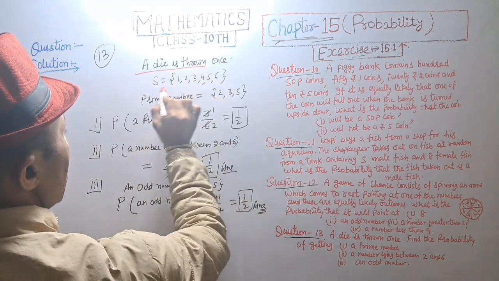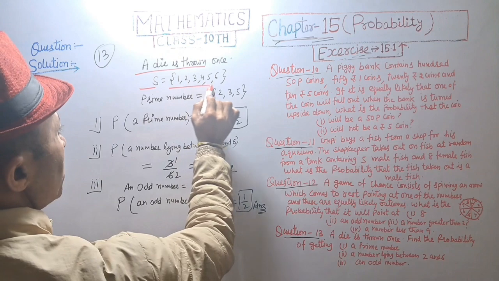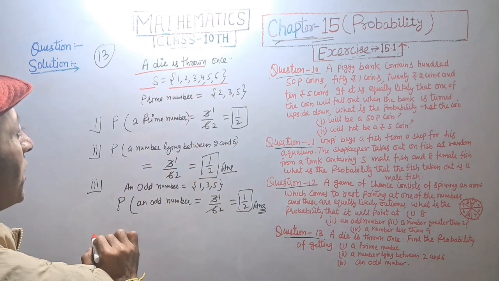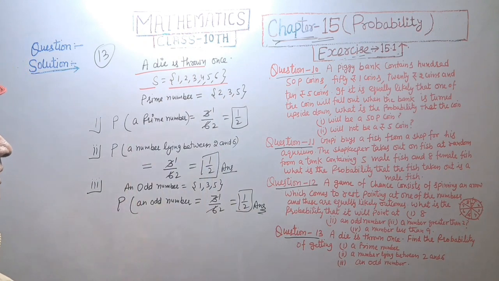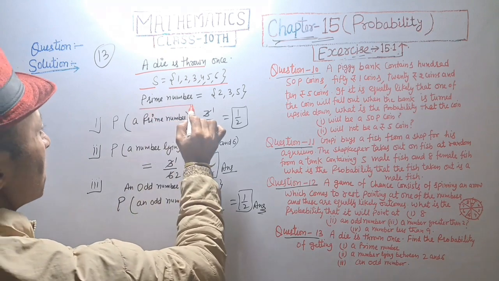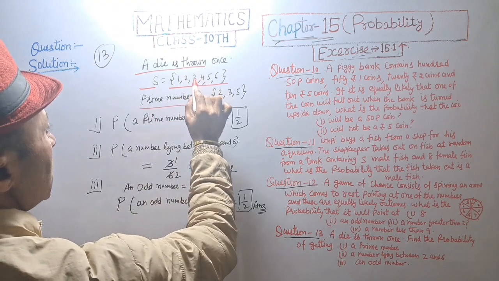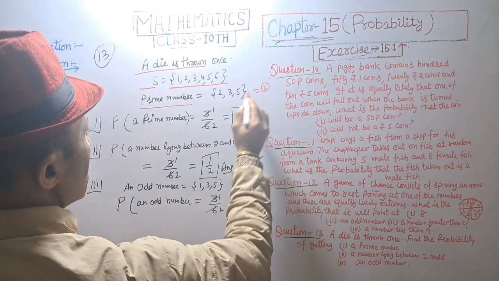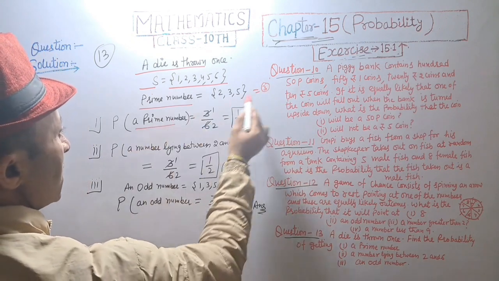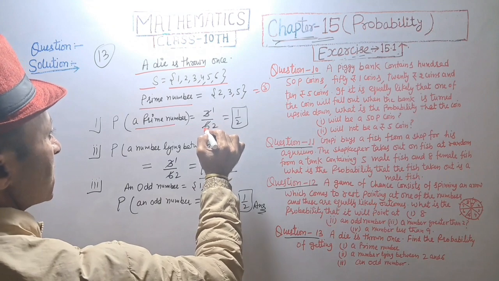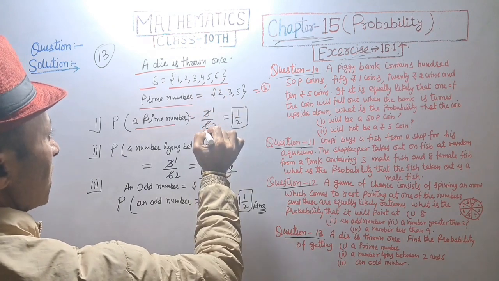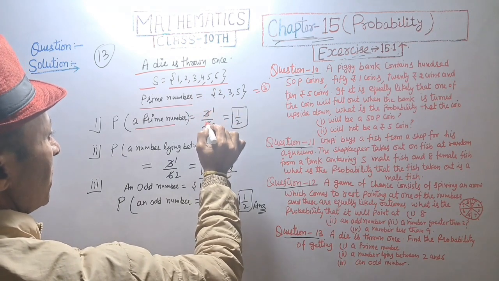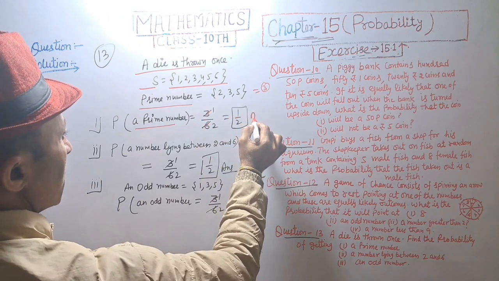A die is thrown and sample space S is equal to, we have 6 element in die, 1, 2, 3, 4, 5, 6, and prime number, that is 2, 3 and 5. Total number is 3. So probability of prime number is 3 upon 6. Total number 6, 3 upon 6, that will be 1 upon 2. Answer.